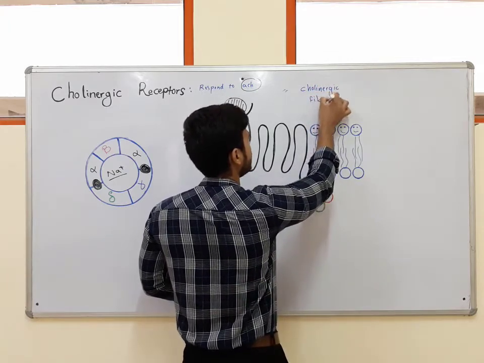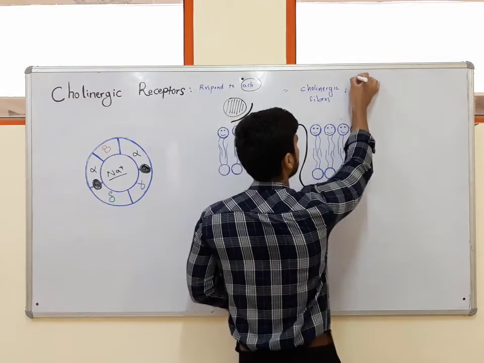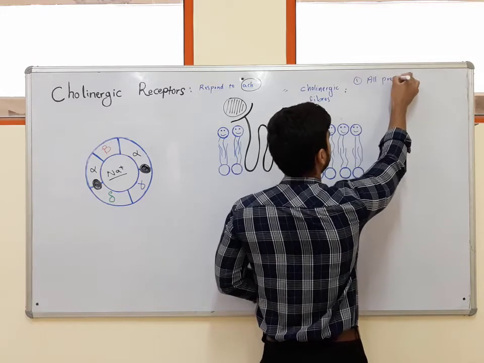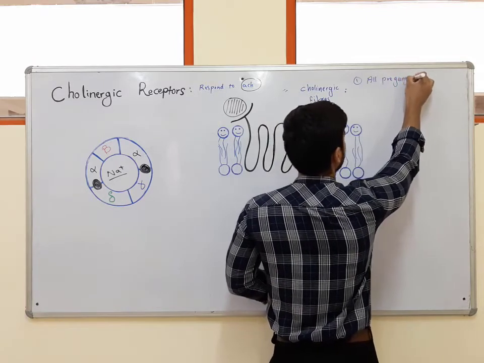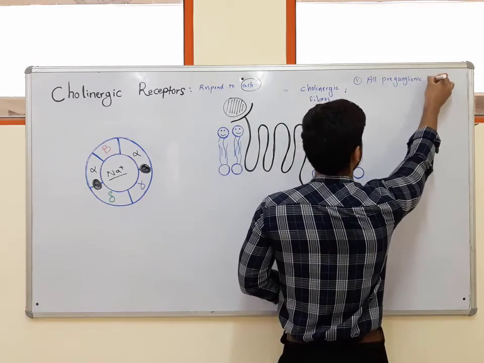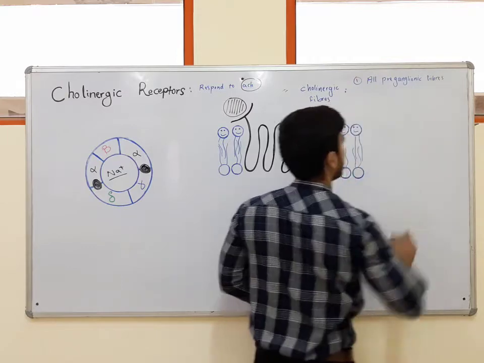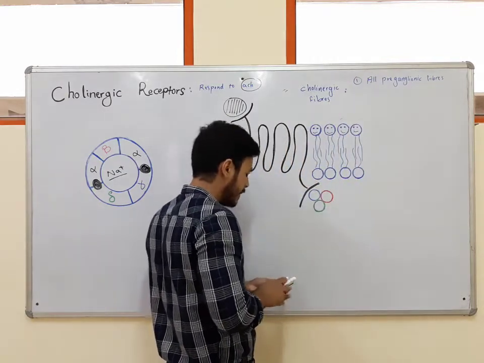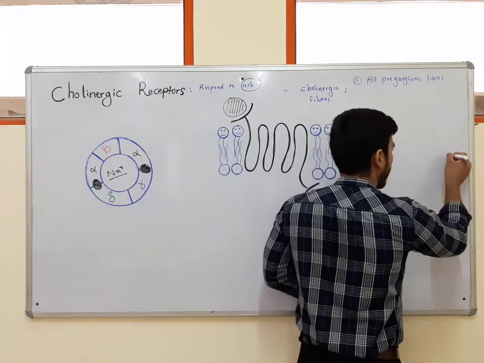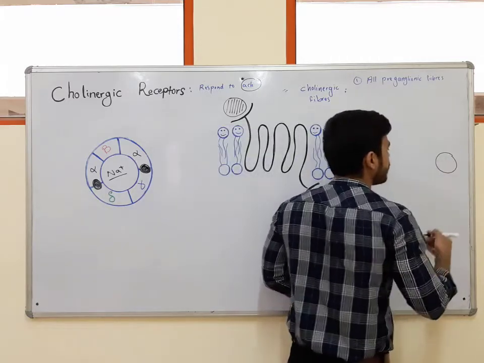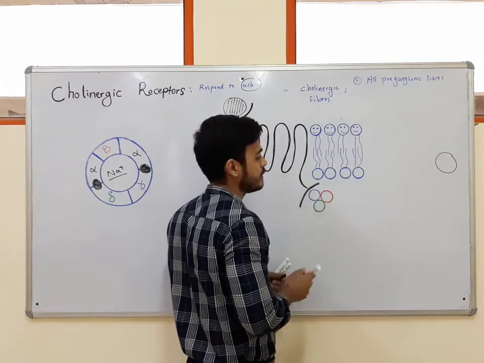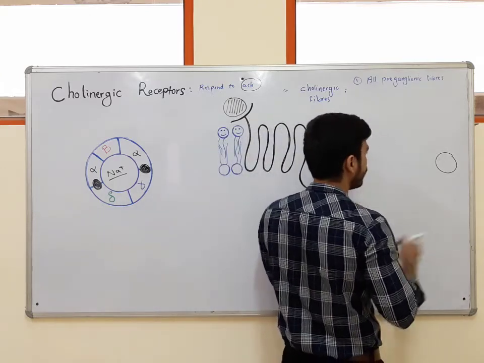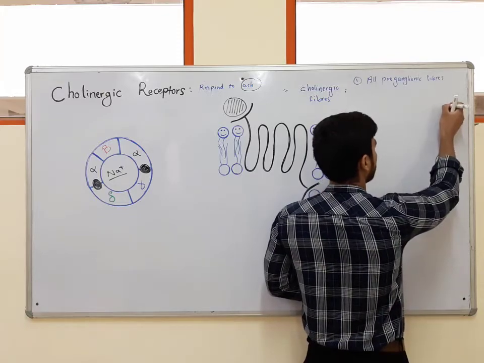Cholinergic fibers. First of all, preganglionic fibers can make acetylcholine and can release acetylcholine. What is a preganglionic fiber? We have a ganglion, which is a collection of cell bodies of neurons.